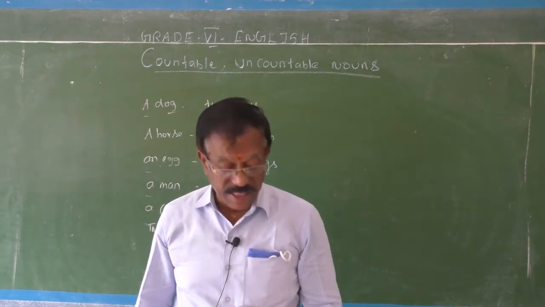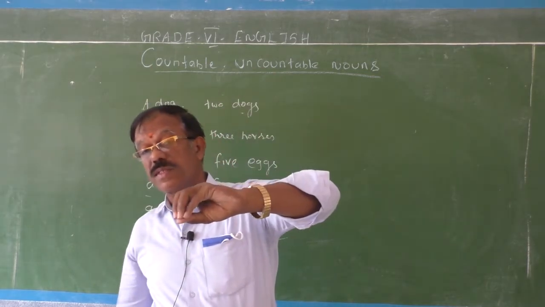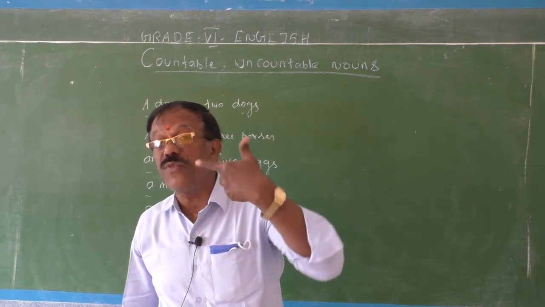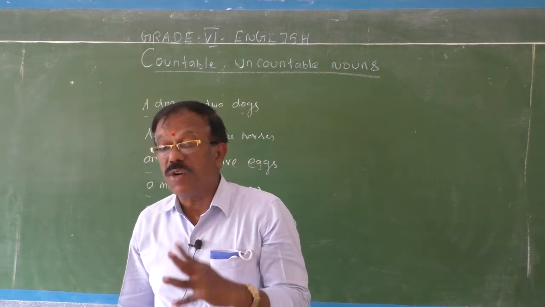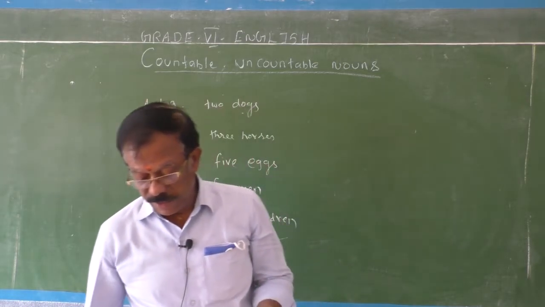But at the same time, one thing you have to note in your mind, children, these uncountable nouns can be quantified. How? I will give you examples.